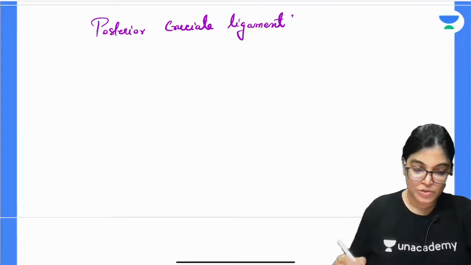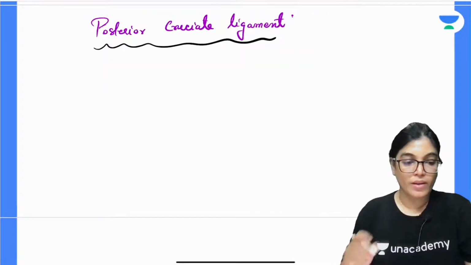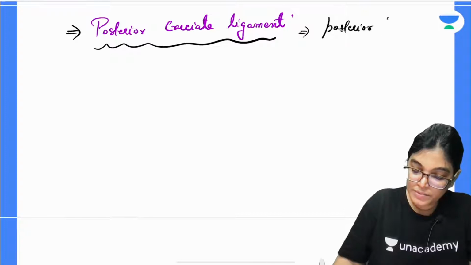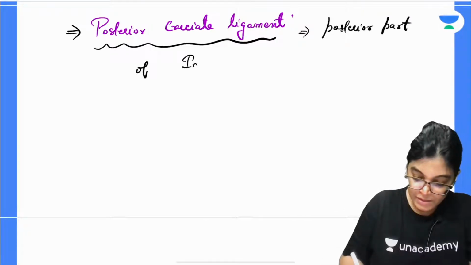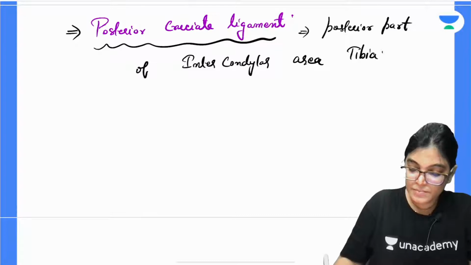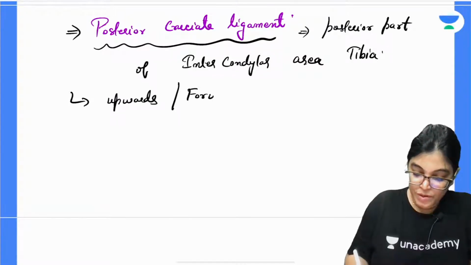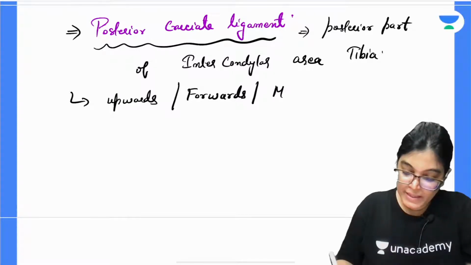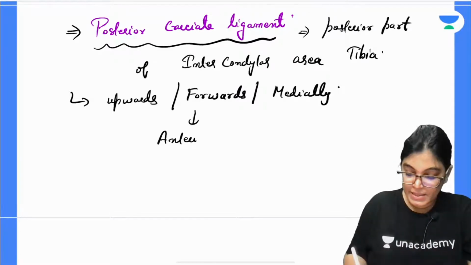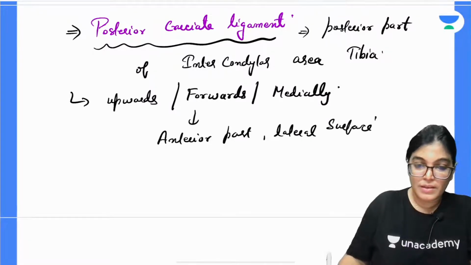So when we are talking about the posterior cruciate ligament, it is attached to the posterior part of the intercondylar area of tibia, and from here it passes upwards, forwards, medially and gets attached to the anterior part of the lateral surface of the medial condyle of femur.